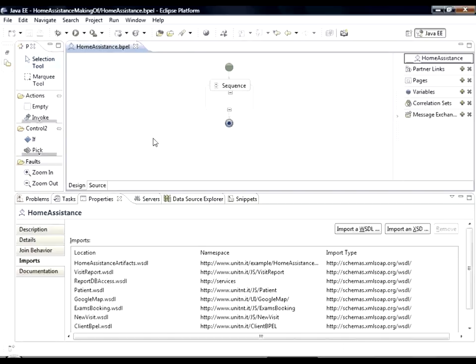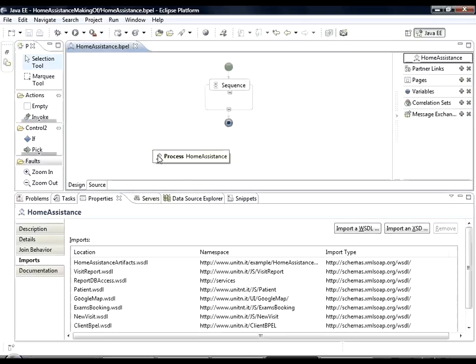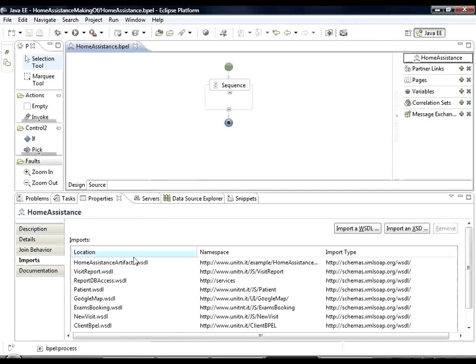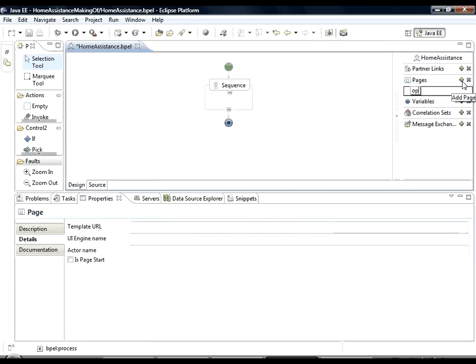This is the Eclipse BPEL editor that we extended. For time reasons, we have already created a new project including all the WSDL files we need, then we have created a new BPEL process and set the imports. It is important to say that also UI components are described through almost standard WSDL files. Okay, let's build the process.